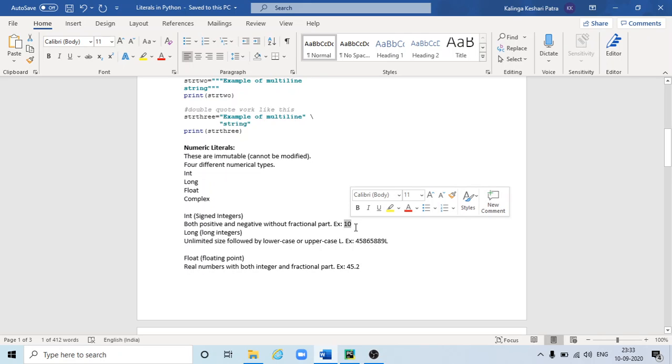For example, it is 10 or -10. Similarly you can use.